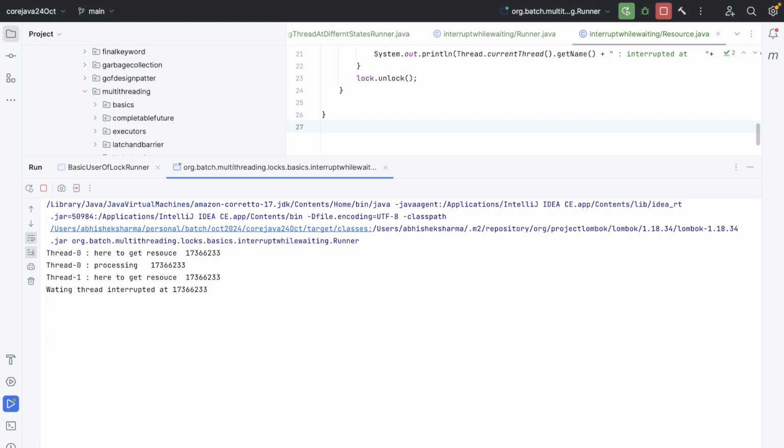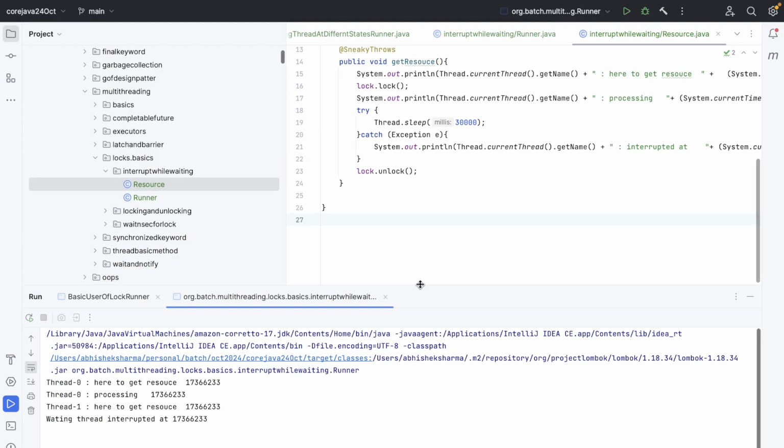Thread 1 has been interrupted at 7:23, the same second that thread 0 started processing. As soon as it started the processing, it was interrupted, right?